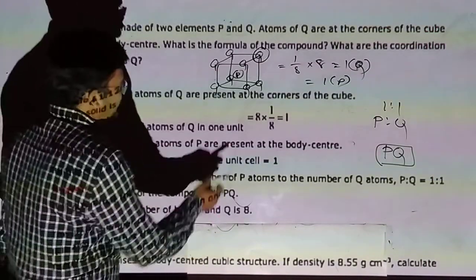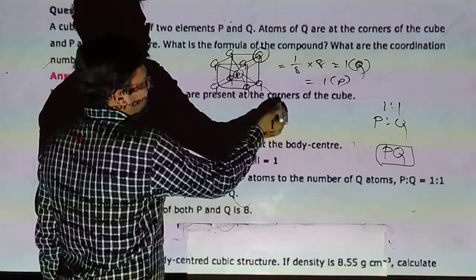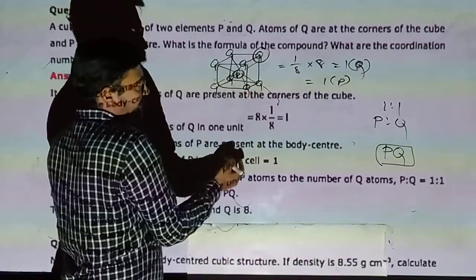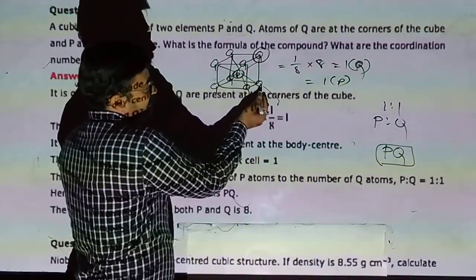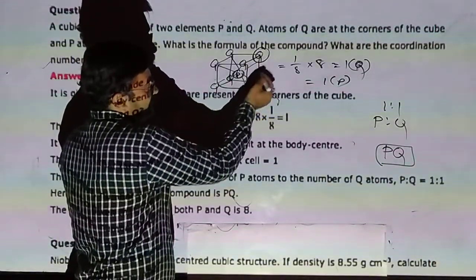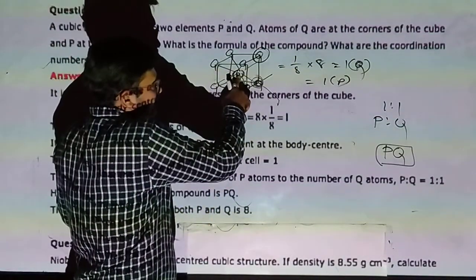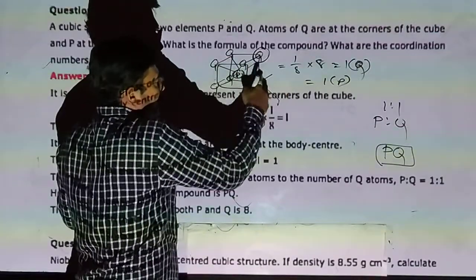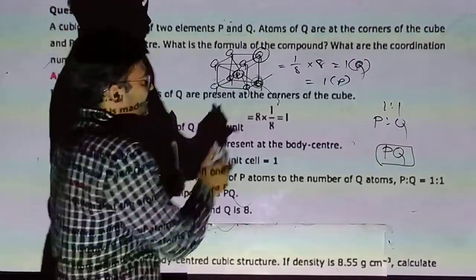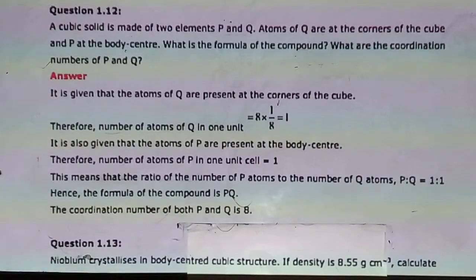Yes. P is surrounded by 8 Q and every Q is surrounded by 8 P. How can P be surrounded by 8 Q? One Q is a member of a corner, so it is shared by 8. In the center there is one, 1 2 3 4 and 4 downward, so this Q is surrounded by 8 P. So the coordination number in both cases is 8:8.